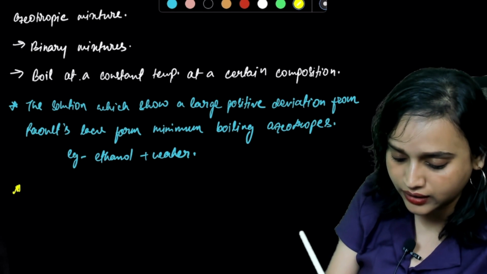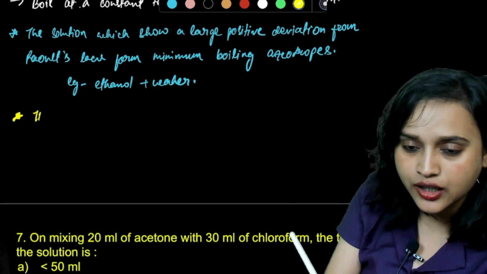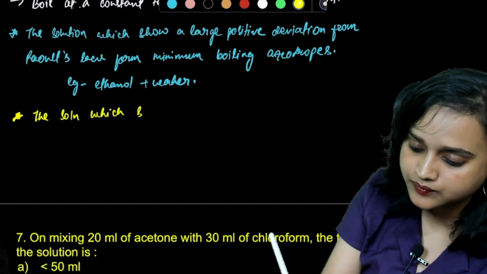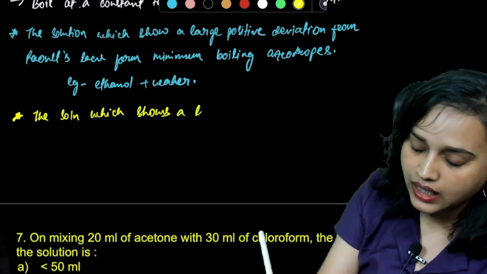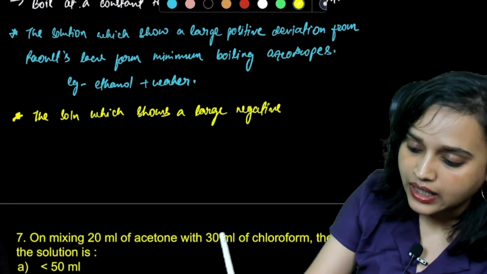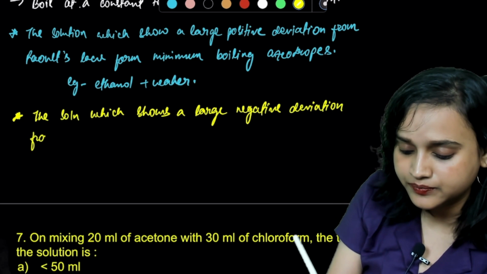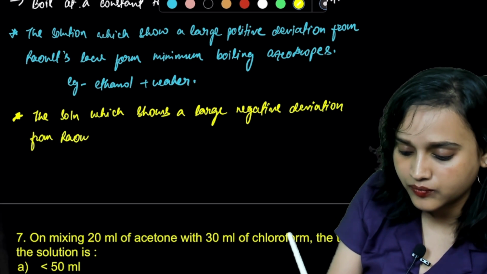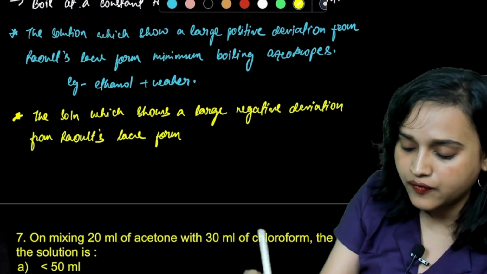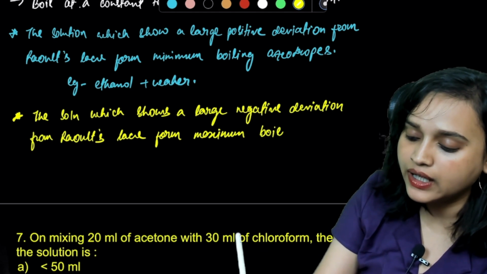So let me write that also here. After that, some more questions are coming up. The solution which shows a large negative deviation from Raoult's law forms a maximum boiling azeotrope.